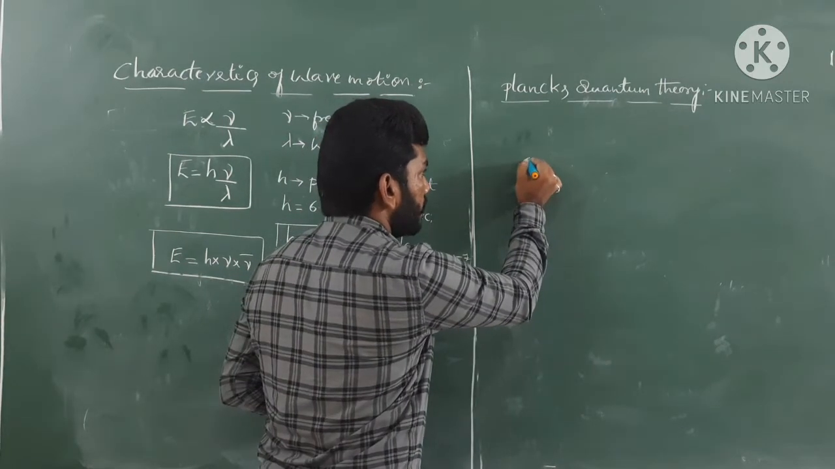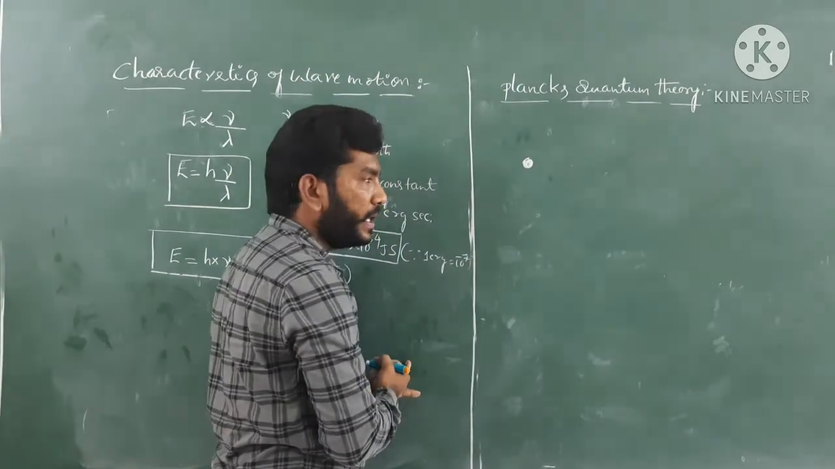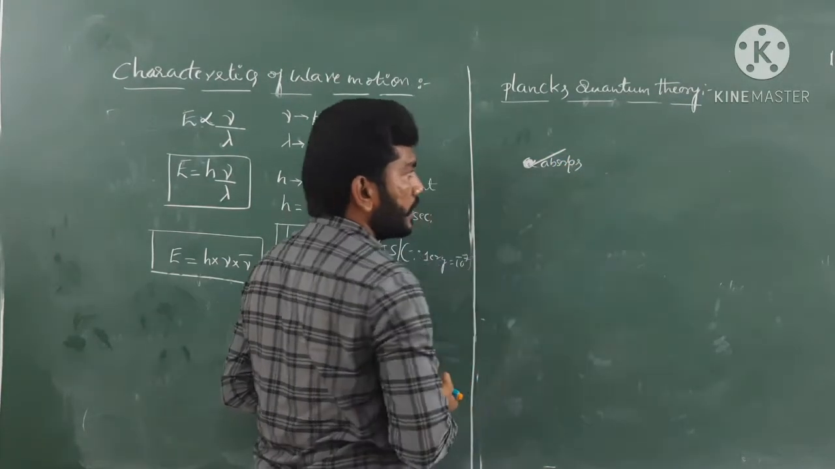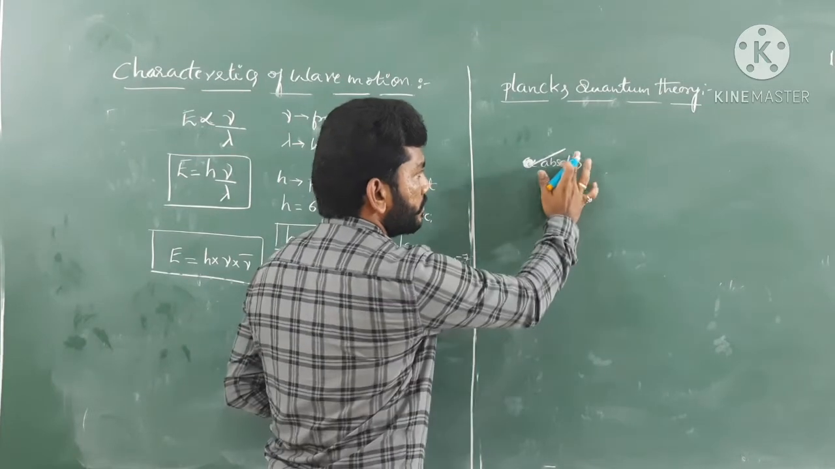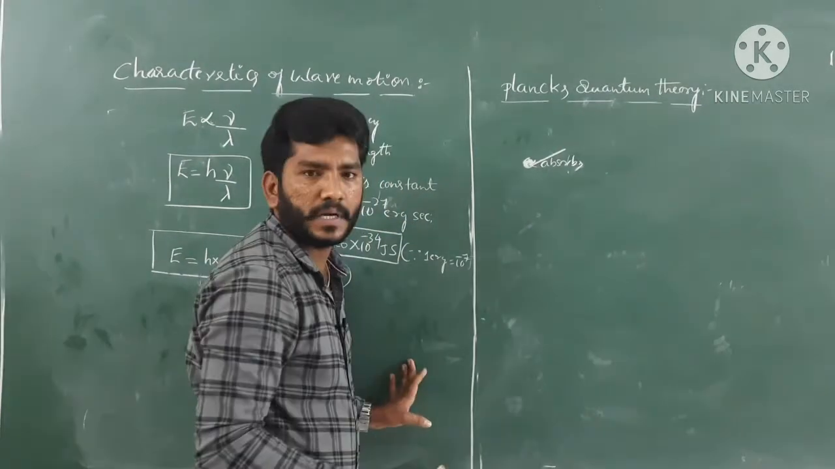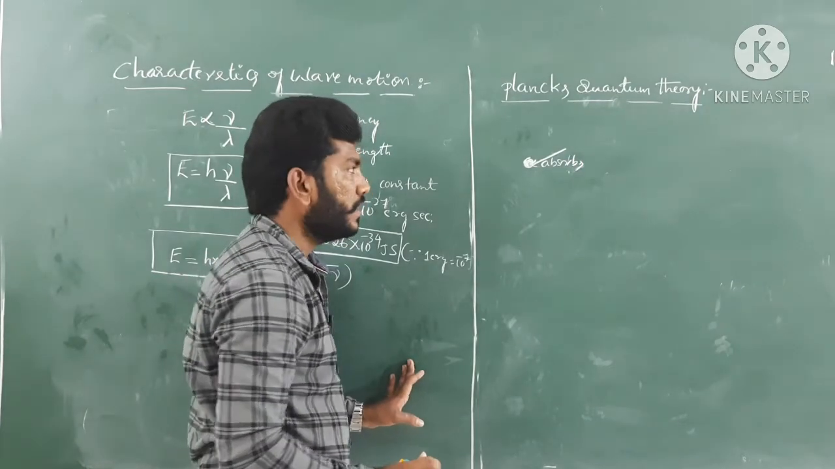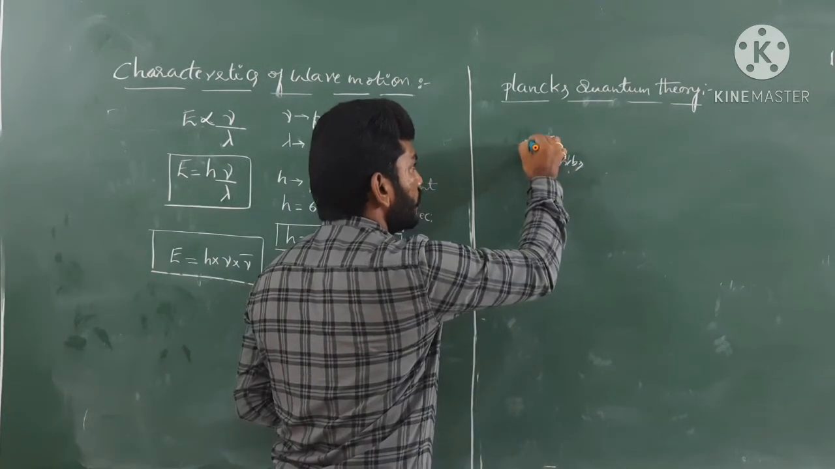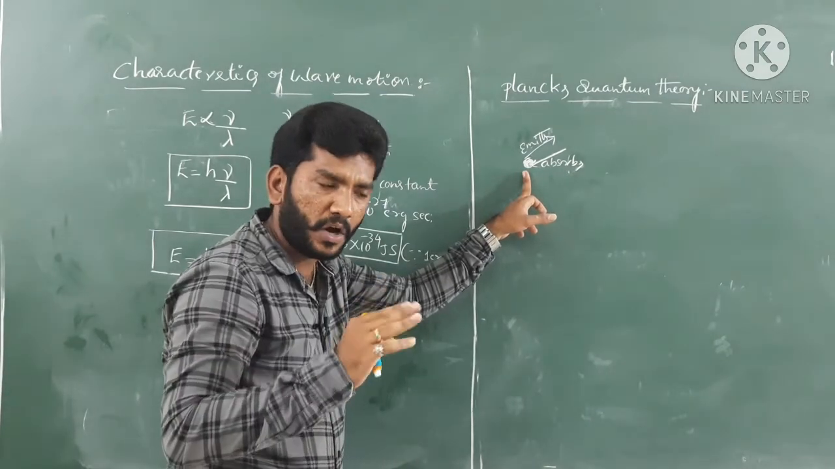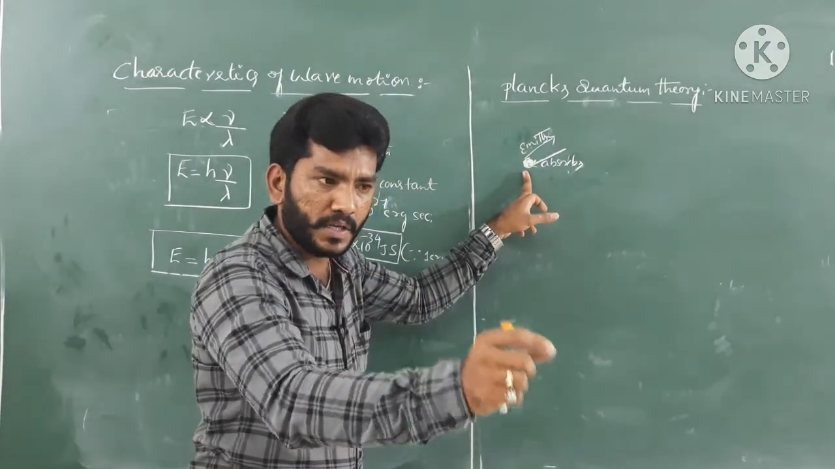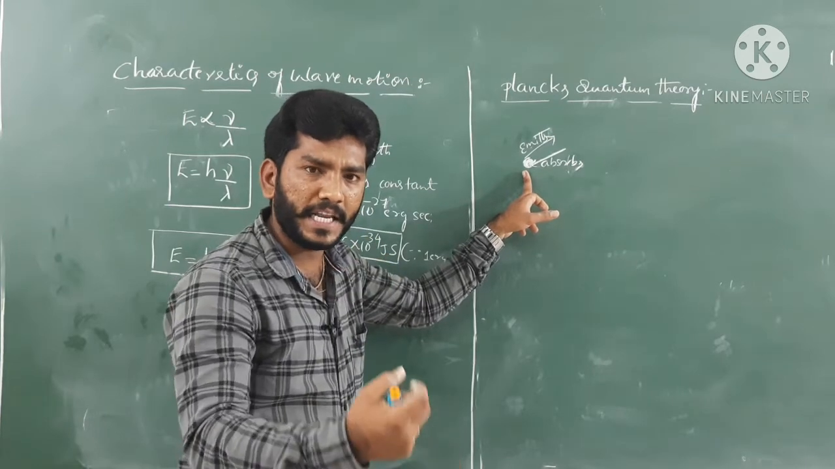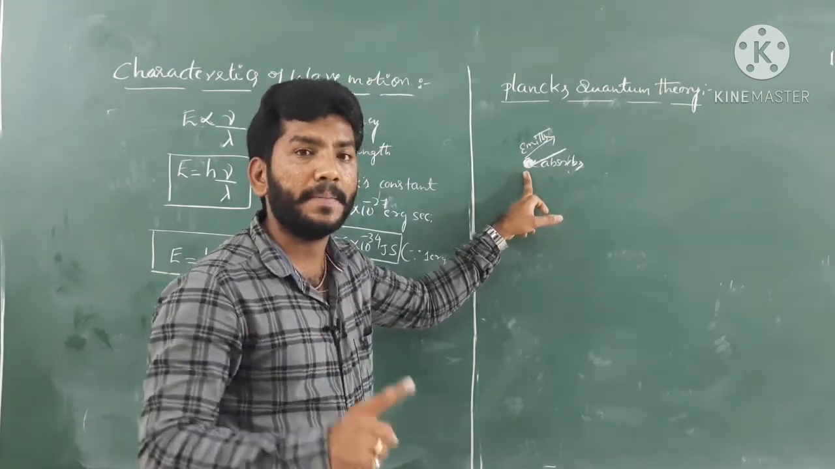We have one particular body. That particular body absorbs radiations of all kinds of frequencies, or emits radiations of all the frequencies. So a substance that can absorb or emit radiations of all the frequencies, we can call a black body.